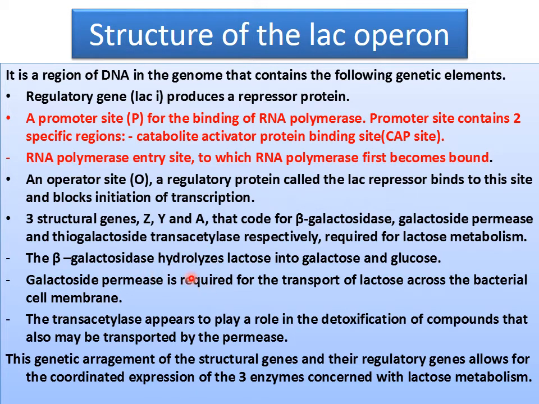Then beta galactosidase hydrolyzes lactose to produce galactose and glucose. Permease is responsible for the transport of lactose across the bacterial cell membrane, and trans-acetylase plays an important role in detoxification of compounds that also may be transported by the permease. This genetic arrangement of structural genes and their regulatory gene allows for the coordinated expression of three enzymes with lactose.